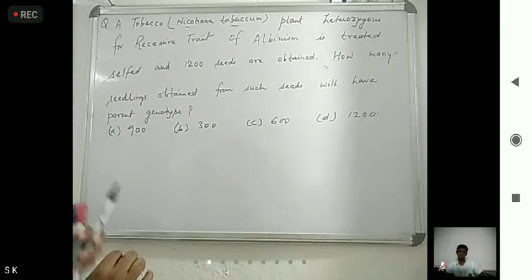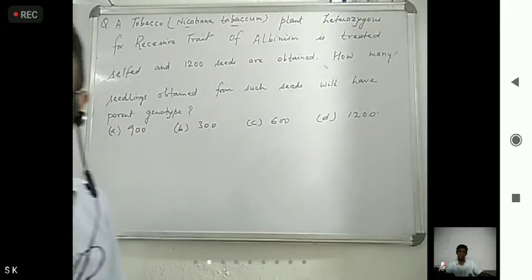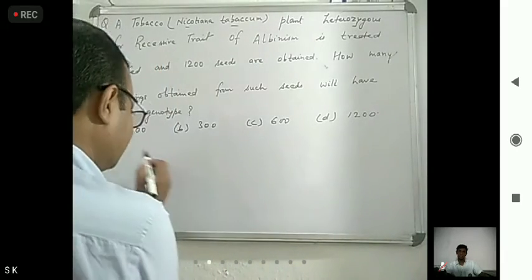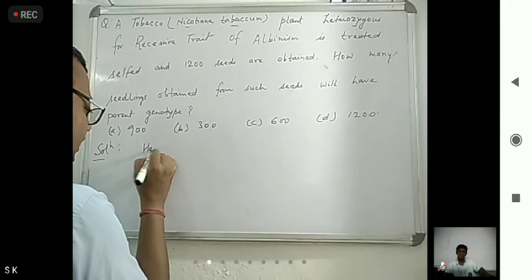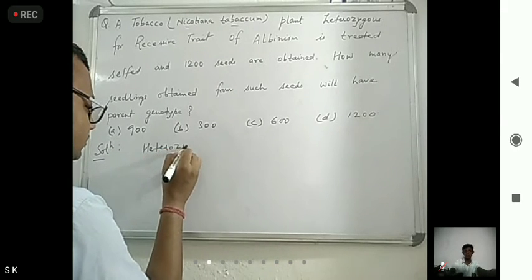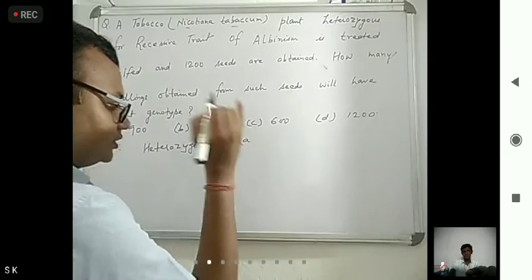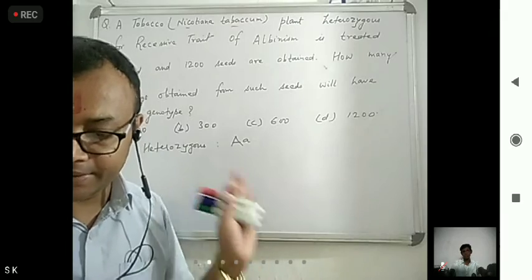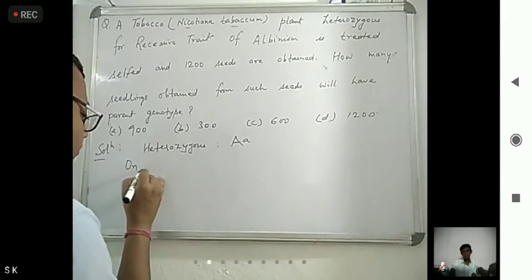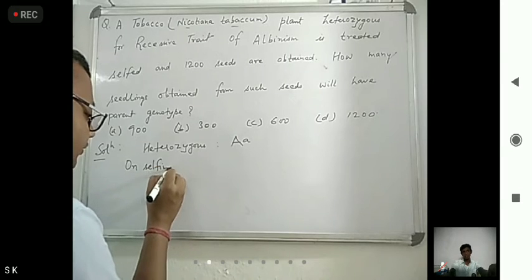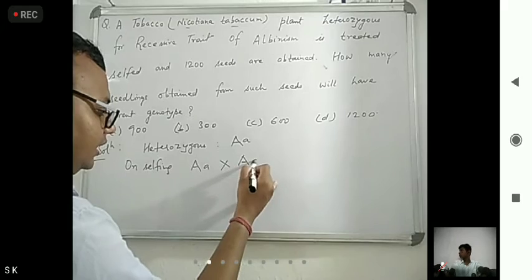Okay, so understood the question. What is it telling? That a tobacco plant heterozygous. Heterozygous means different. So the solution is: heterozygous on selfing means capital A, small a crossed with capital A, small a.